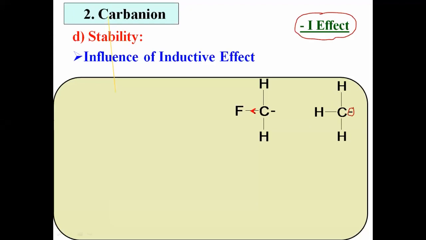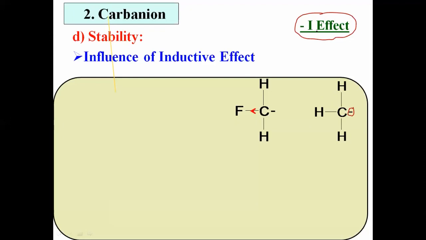I will revise again. In a carbanion, the central carbon has a negative charge, which means it is an electron rich center. The fluorine atom pulls the bonded electron pair towards itself, so it shows the minus I effect, the electron withdrawing inductive effect.